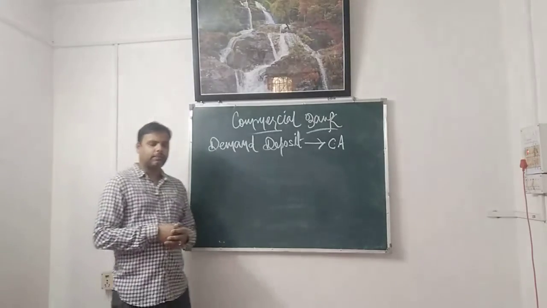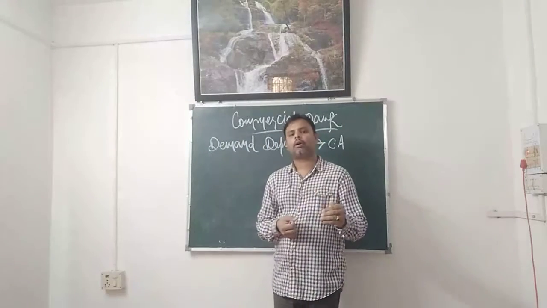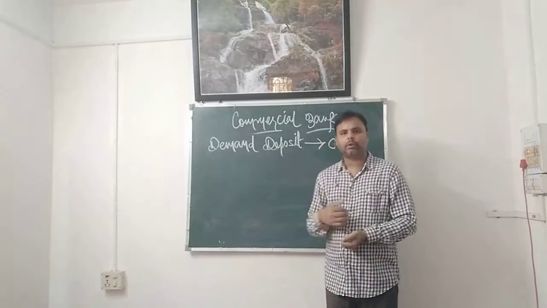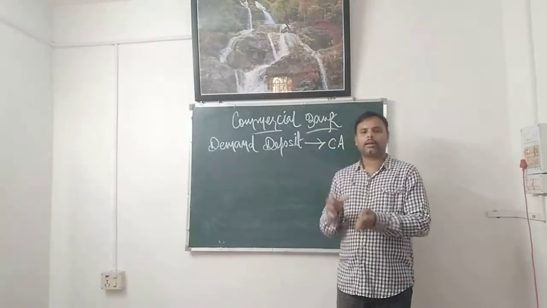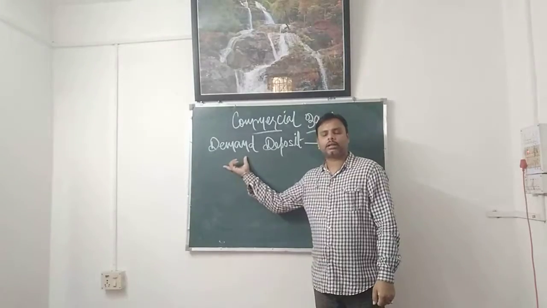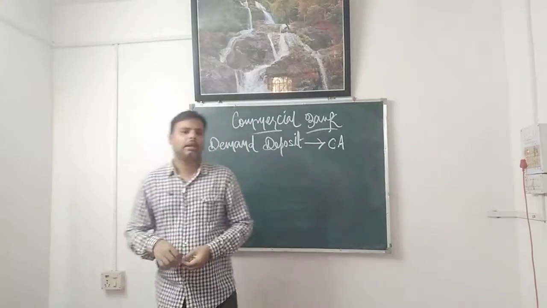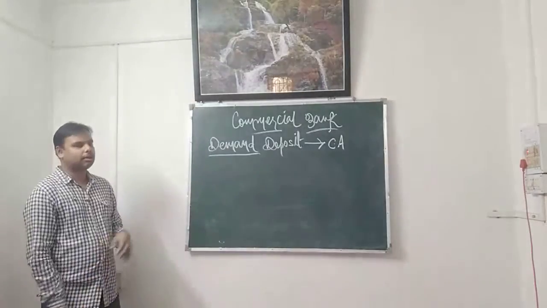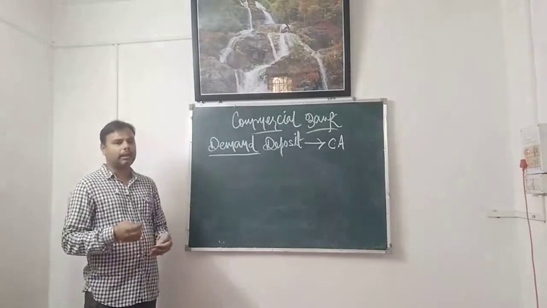Means you had idle money, you went to a bank, you opened a bank account. You have deposited or you have kept your idle money in the bank. Now, that money is a liability for the bank, because it can be demanded at any particular time by the customers. That is why these deposits are called demand deposits. I hope the name is clear to all. Why is it called a demand deposit? Because it can be demanded at any point of time by the customers through any means.